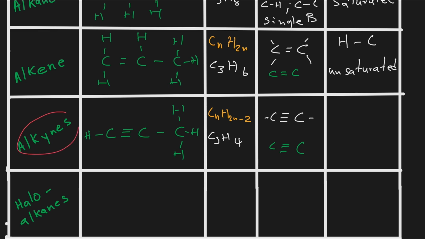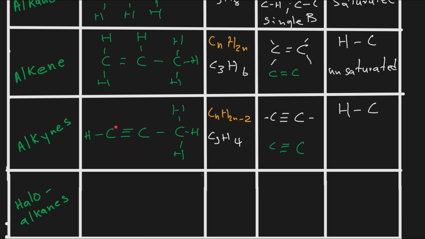So if we look at alkenes, we can clearly see that we only have hydrogens and carbons. So therefore an alkene is going to be a hydrocarbon because we only have hydrogen atoms and carbon atoms. But now, is this alkene saturated? No, an alkene is not saturated because we have triple bonds in between carbons.